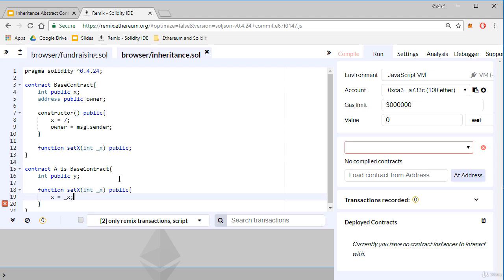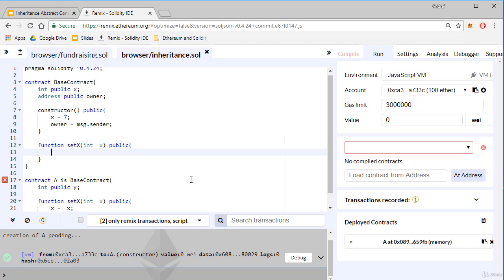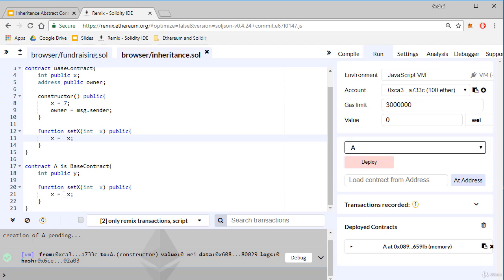Let's see something else. I'll modify the setX function from the base contract as it was. So x equals _x, and here I write _x equals 10.